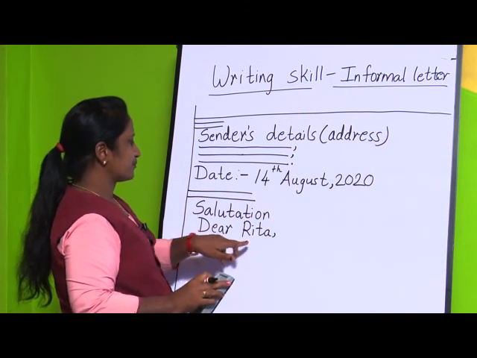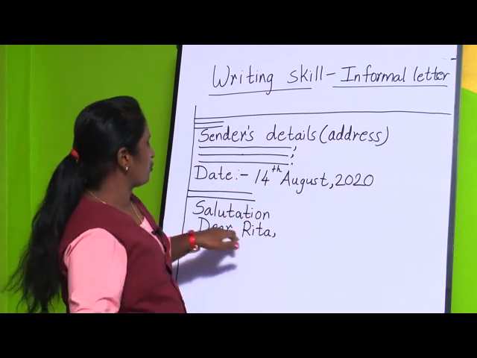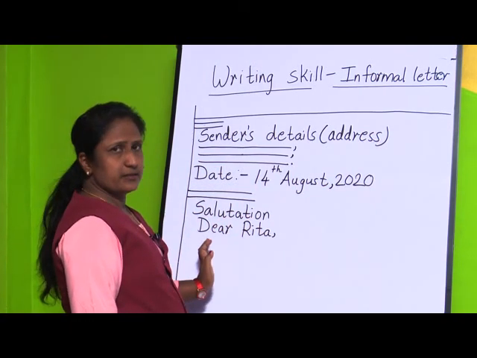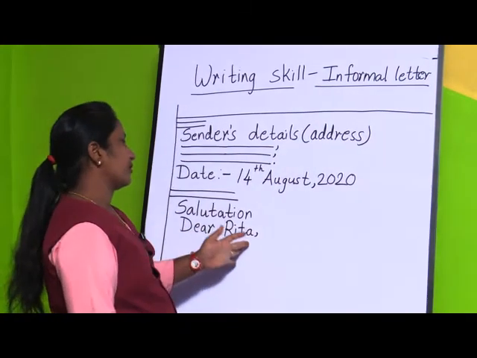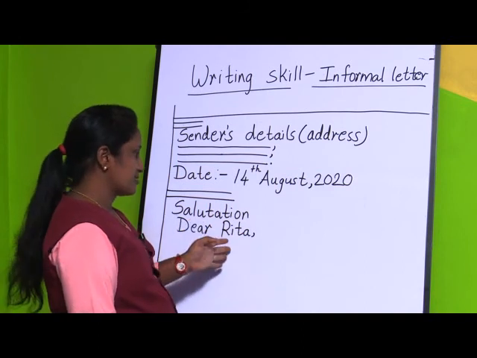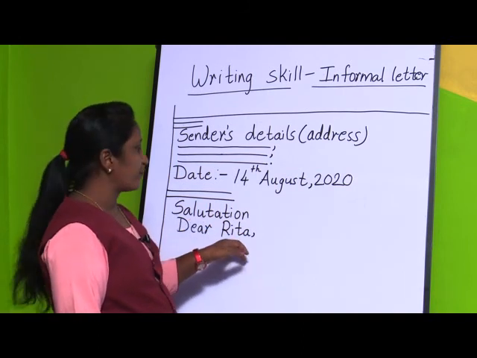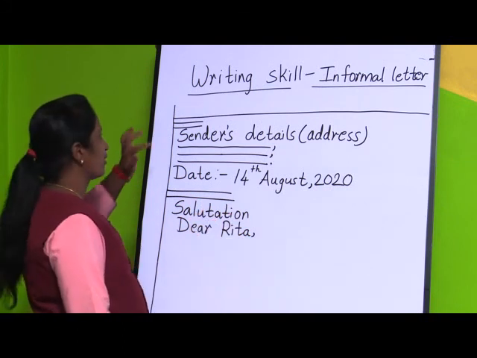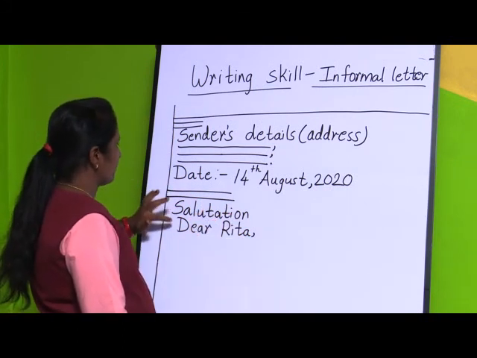So, this is the salutation. If you are writing to your father, you can write dear father, dear dad, or dear papa, or dear mom, mother, dear sister, or you can write the names of your friends, brothers and sisters. And one thing you are going to remember, all this should be in one line.